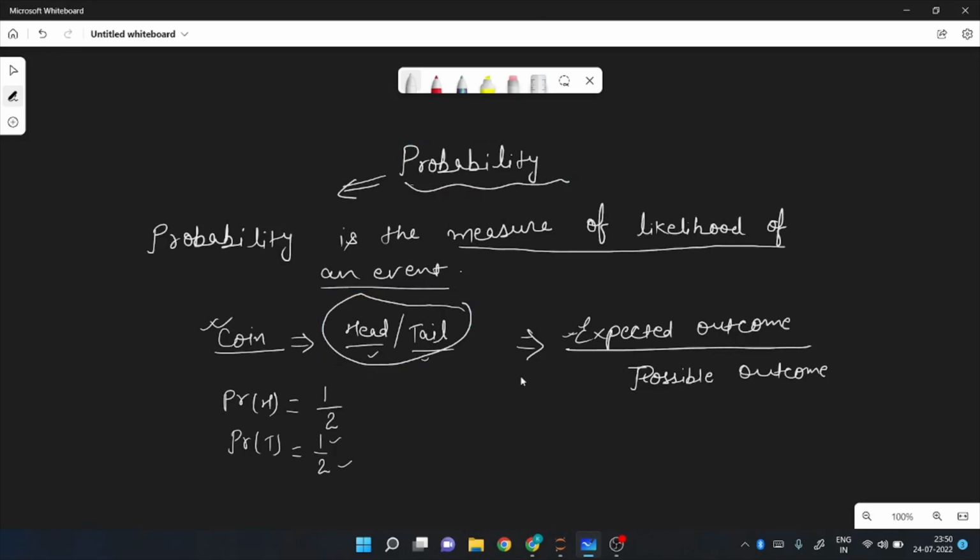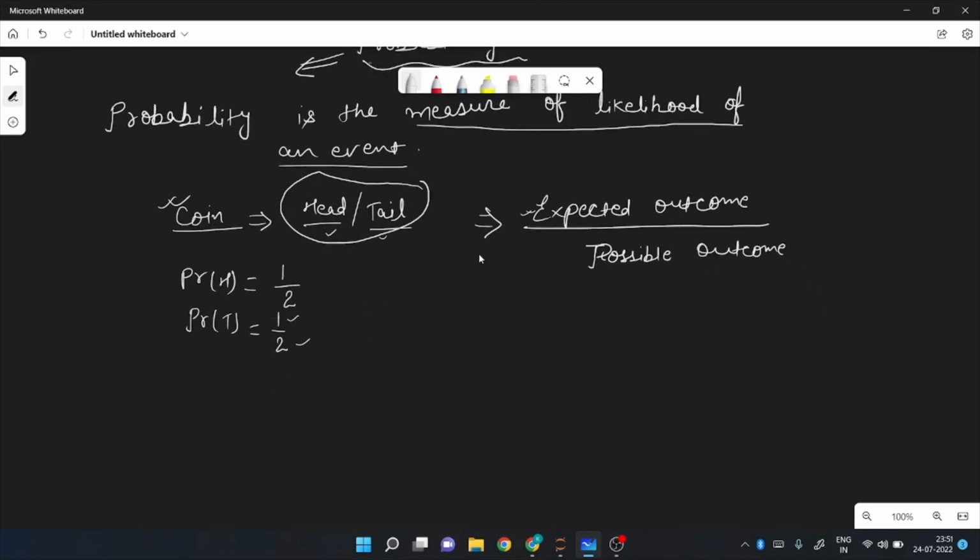So this is one example. Another example of probability is rolling a die. This was my first example, and this is the second example. If I'm going to roll a die, what is the sample space that I can get?